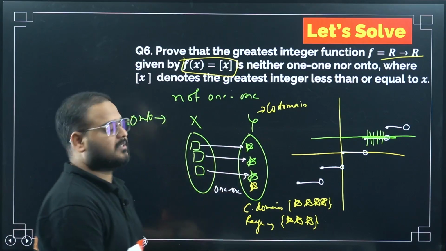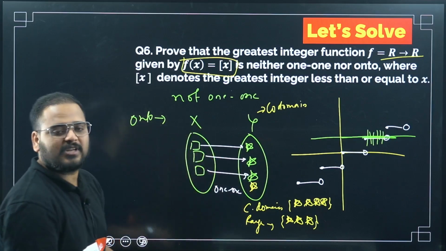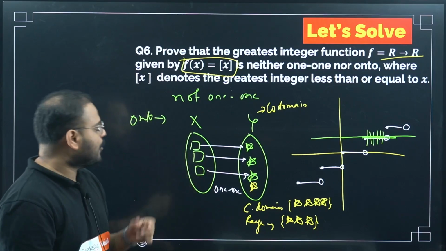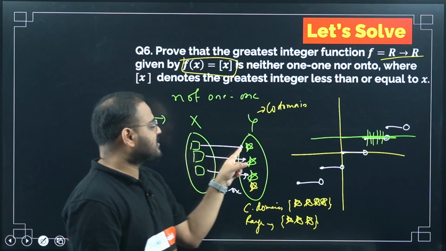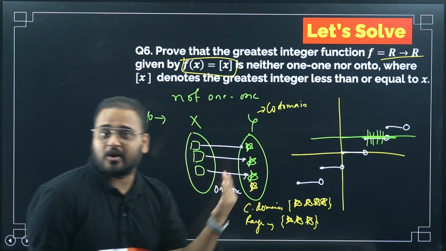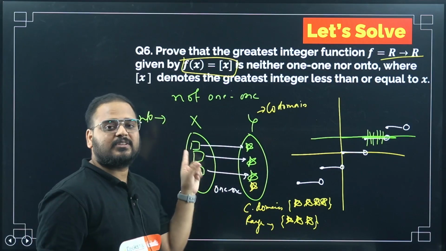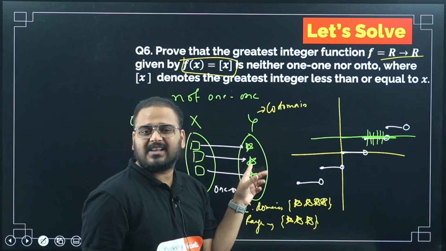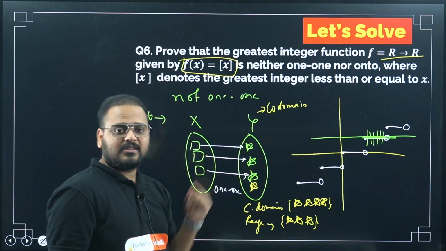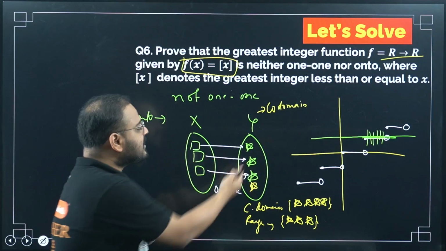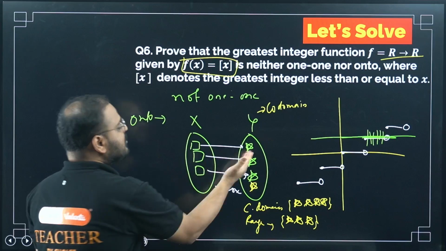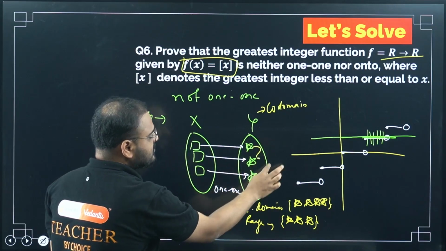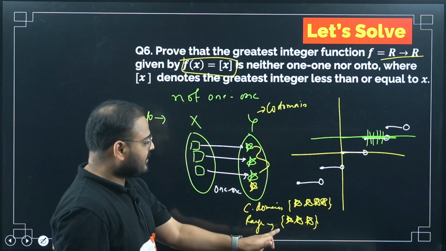Sir, what do these stars mean? Range means only images. In this X set, the elements are these 3 squares. For the first square, what is the image? I'm saying this is not a square, this is a number. It may be 1, 2, 3, A, B, C, whatever it is. If this number relates with this star, then these stars are called images of the elements in the domain. If you take these 3 stars together, it becomes the range. Is the range equal to the codomain?